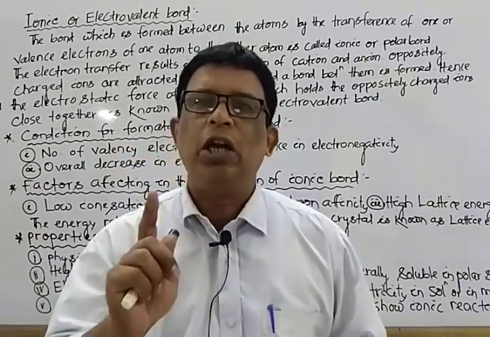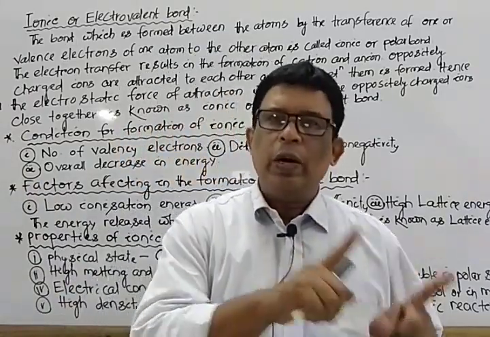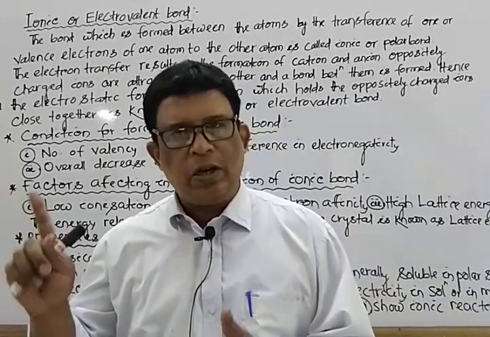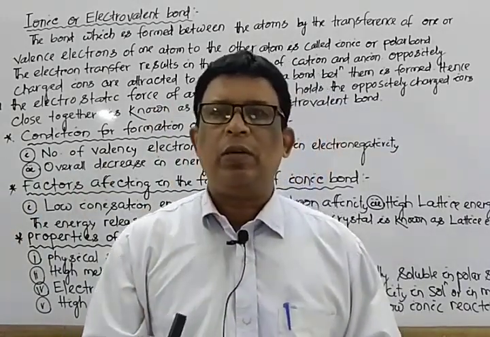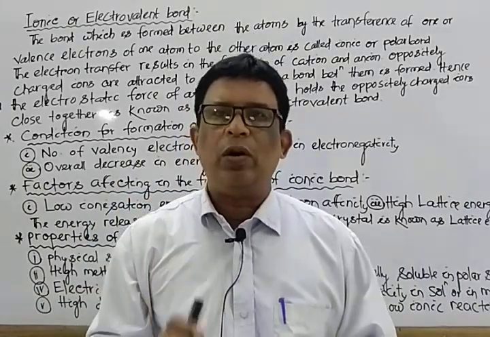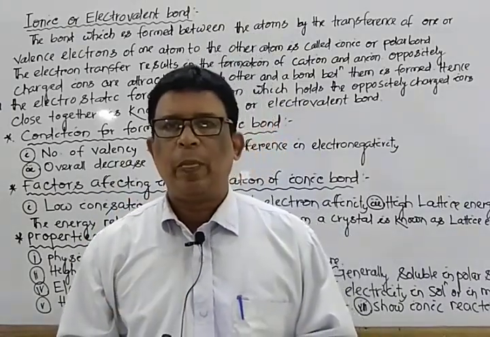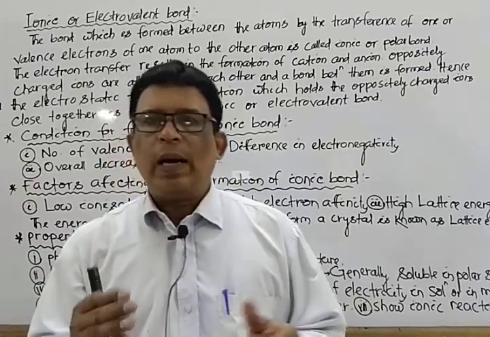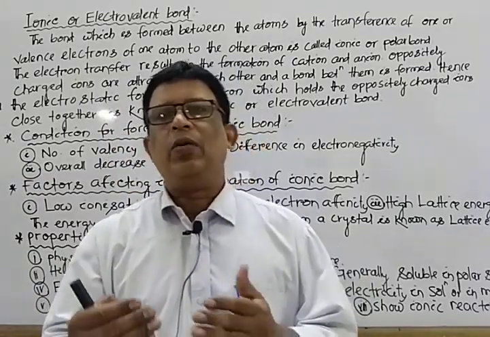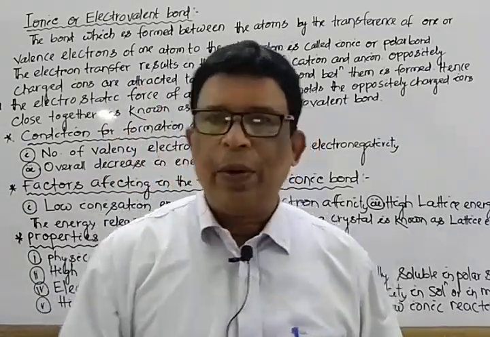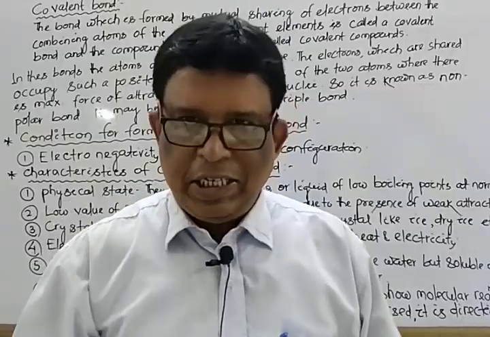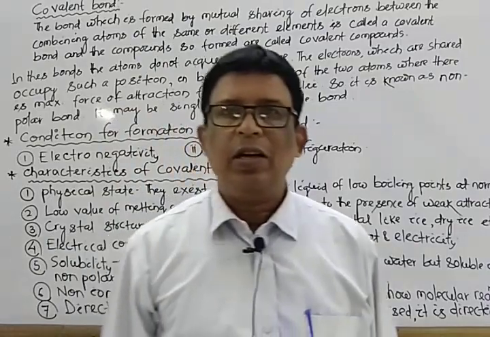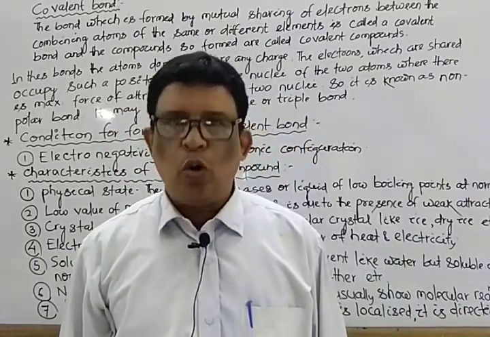That is known as a double bond. On the other hand, when atom A shares 3 electrons and similarly atom B shares 3 electrons, it results in the formation of 3 single covalent bonds, or a triple bond. Then we discuss the factors affecting and the conditions necessary for the formation of covalent bond. Next we switch over to the definition of the second, that is covalent bond.